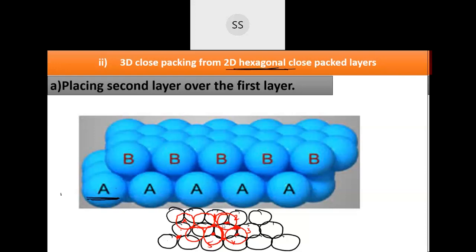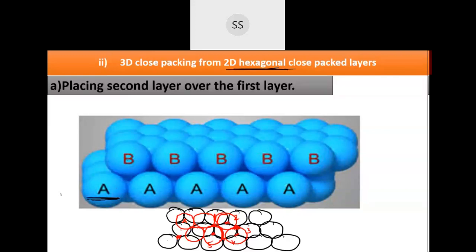When you place the second layer, you can't place exactly on all the empty spaces. You can place them only in the alternate spaces. If you have any marbles at home, you can try this, students. Place one hexagonal layer, or if you have spheres, tennis balls, or even those playing balls, just place and check. You won't be able to place in all the empty spaces. You can place alternately, so only these spheres can come. So when you place the second layer, you end up getting some empty space.